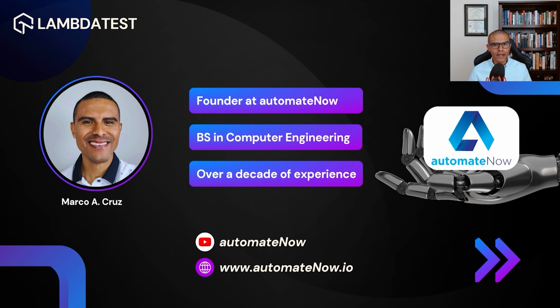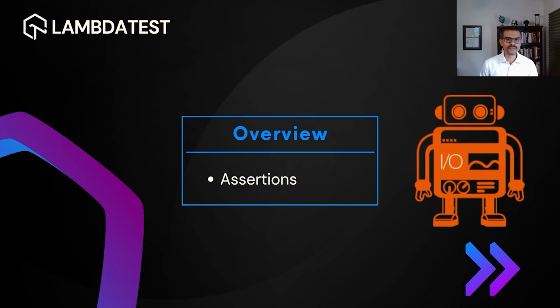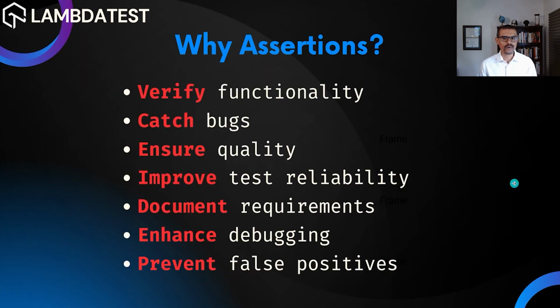In this video, we're going to be talking about assertions and how to make assertions in WebdriverIO. But more importantly, we're going to discuss why assertions are important. Let's dive in. And here we have a few reasons why assertions are important. Number one is verify functionality. The whole point of testing is to verify some type of functionality, and assertions allow us to do that.